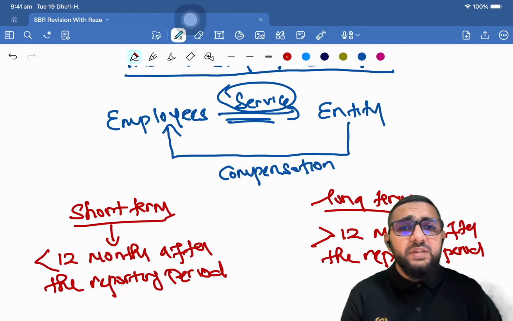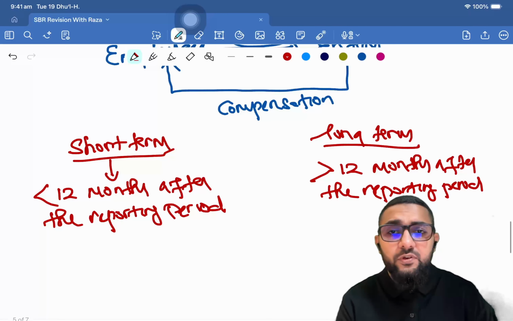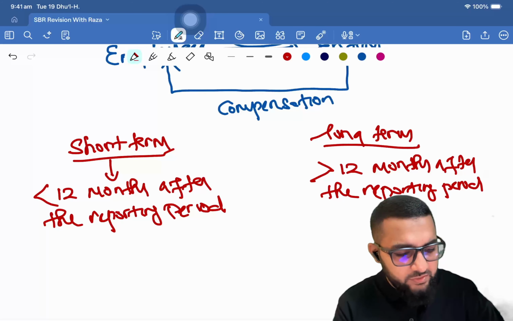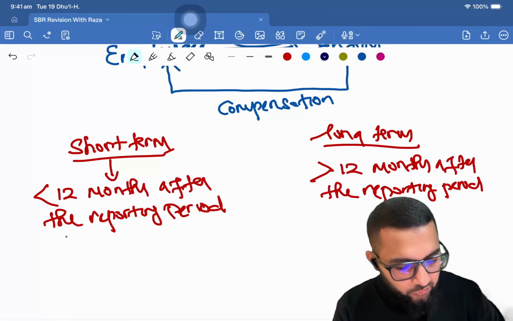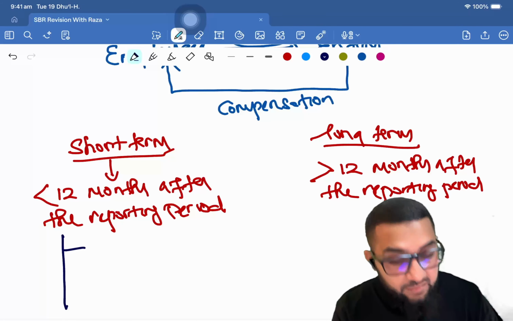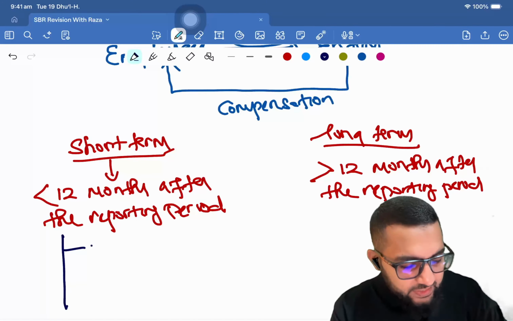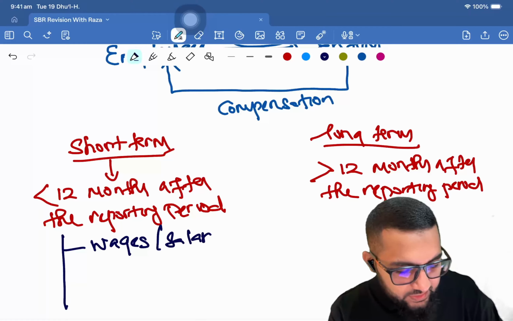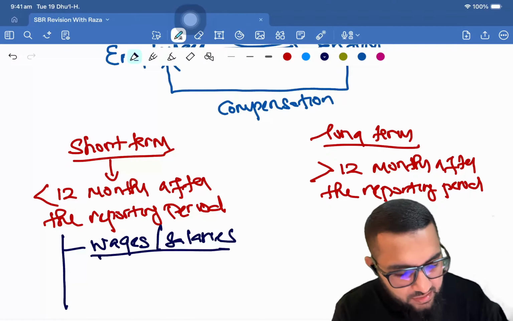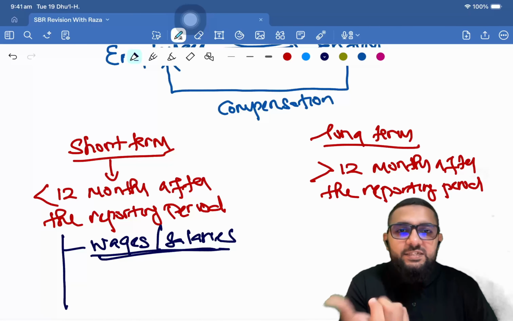Now, what are some classic examples of the benefits that are paid within 12 months? Those who are employed, they know that there are some main benefits that are short term. One of that is wages or salaries. Now, this is the main type of compensation that the employees are expecting.